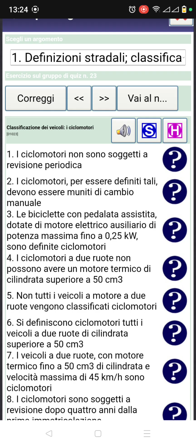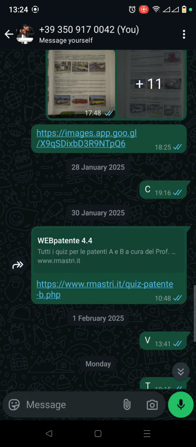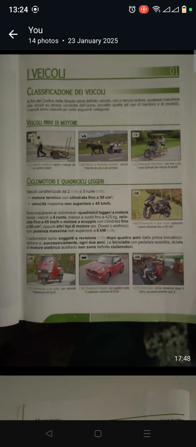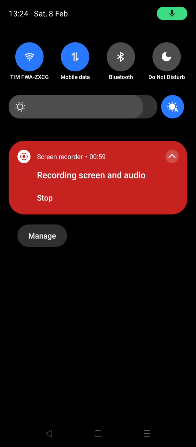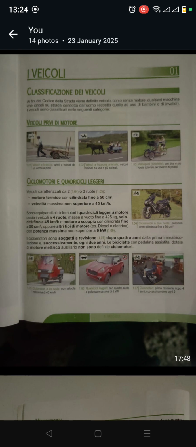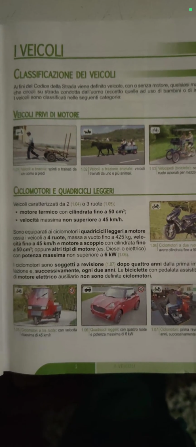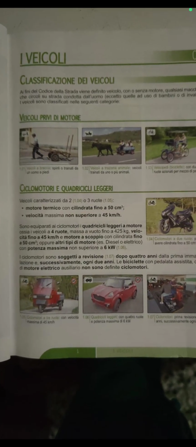So the classification of the vehicles. Let's go there. Classification of the vehicle. So this is what they are trying to say.